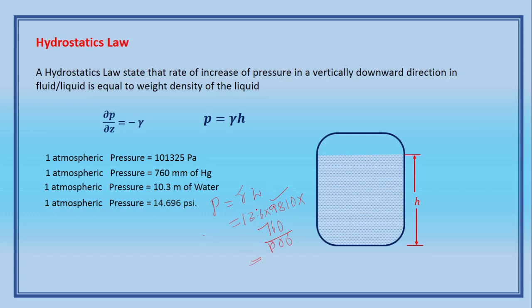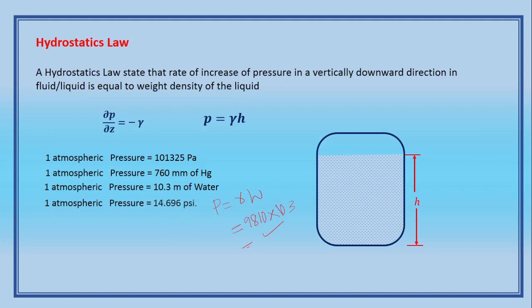Here also, this is 10.33 meters of water. So what is the pressure? P is equal to gamma H, where gamma of water is 9810 Newton per meter cube, into 10.33. You can find out like that only. Please remember this formula, that is the hydrostatic law.